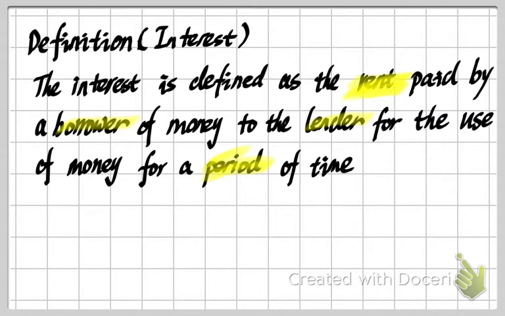So this is a cost they pay us for the use of our deposit in our account. This is the definition of the interest. And for the interest, of course, an interesting question is what the value of the interest is. The value of the interest, or say the cost, the rent the borrower pays to the lender, in general should be a positive value.